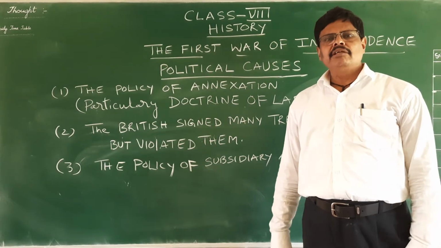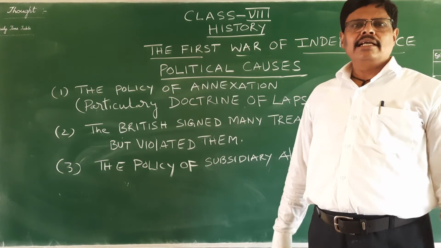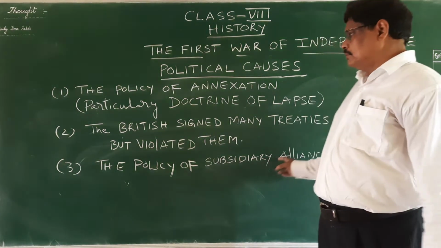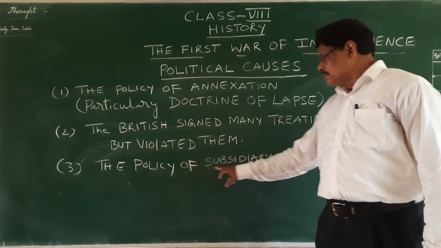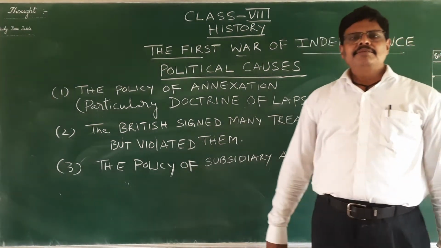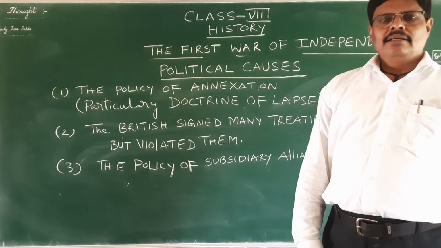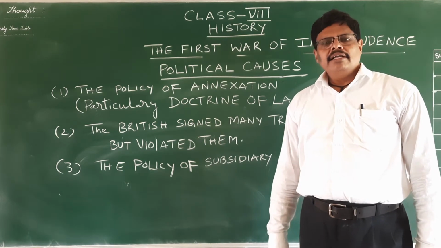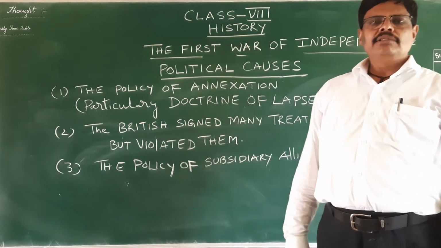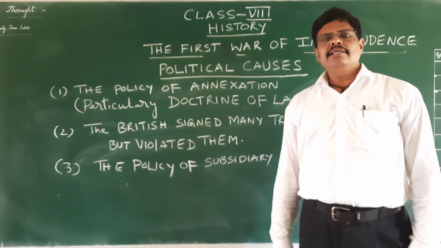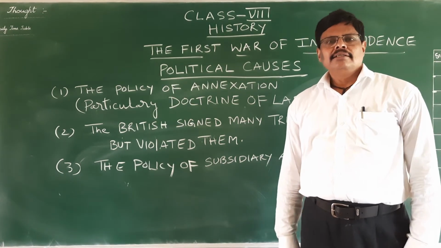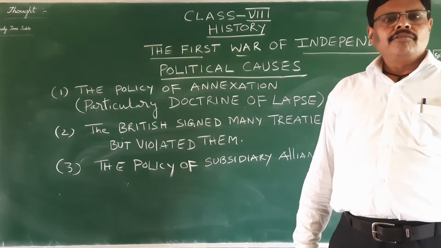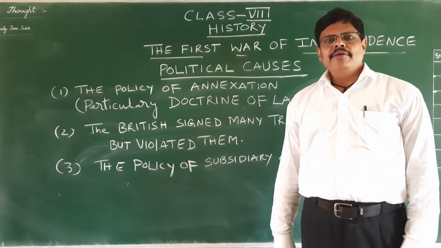When the Sepoy Mutiny started, many Indian kings and Nawabs also joined hands with them and fought against the British. And lastly, the policy of the subsidiary alliance system. This policy was initiated by Lord Wellesley. According to this policy, Lord Wellesley would give military aid to the Indian kings. If any Indian king needed the support of the Britishers, they would offer their military on one condition, that the king should pay for it.